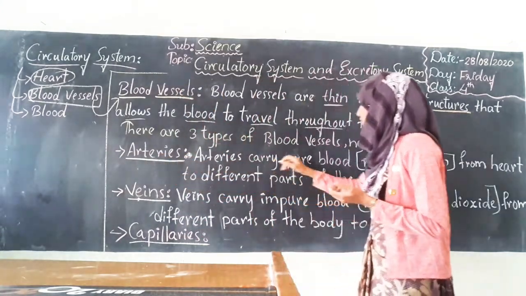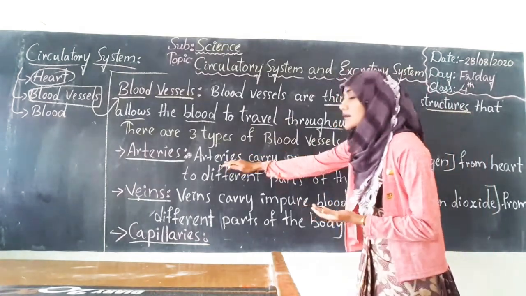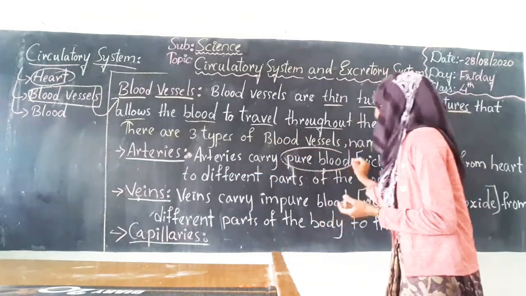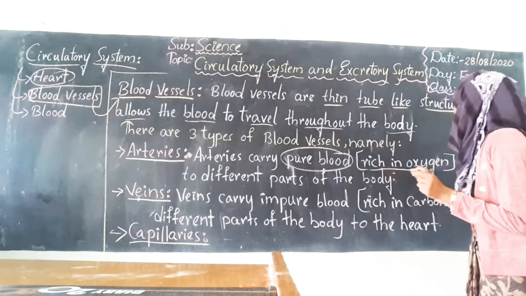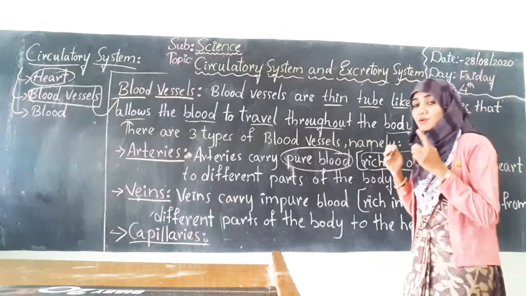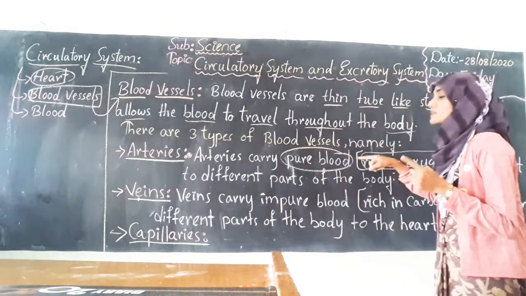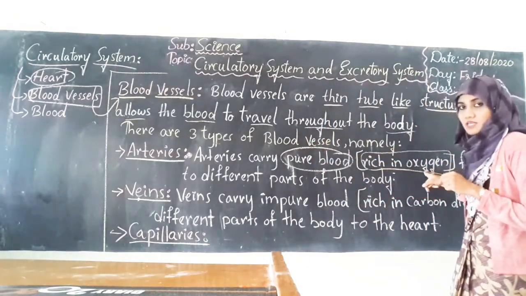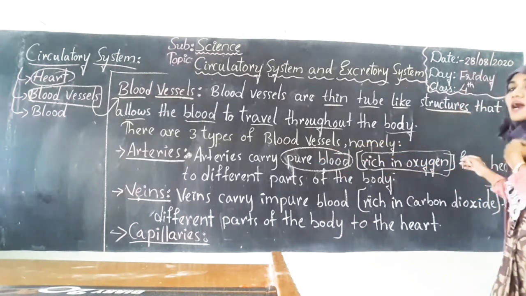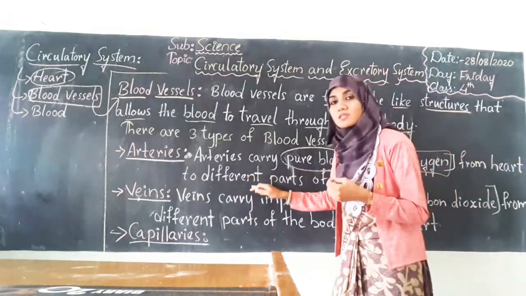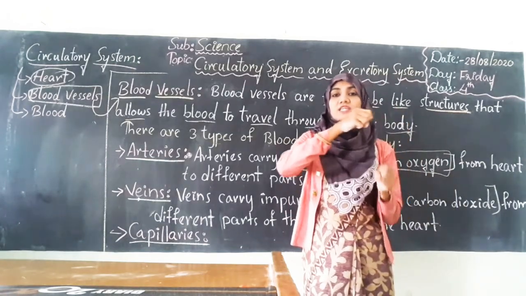So arteries carry pure blood. What is the function of the arteries? These arteries will carry pure blood. Now what is meant by pure blood? Pure blood means the blood which is rich in oxygen. Okay. So our blood is divided into two types, pure blood and impure blood. This artery will carry that pure blood from the heart and send it to different parts of the body.